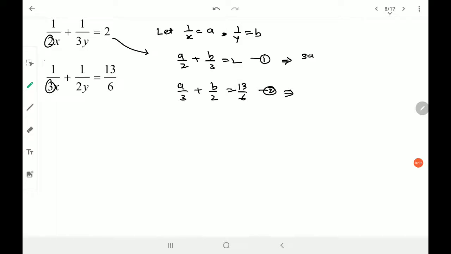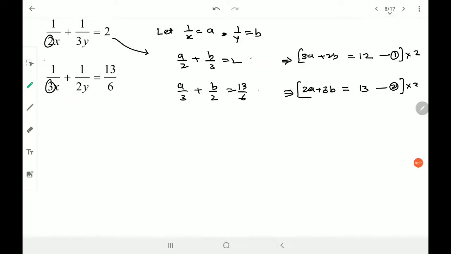So 3a plus 2b upon 6, which can shift that side and become 12, and the second equation becomes 2a plus 3b upon 6, and that 6 and this 6 get cancelled, is equal to 13. Again, you need to multiply the first equation by 2 and the second equation by 3 to make the coefficient of a the same.